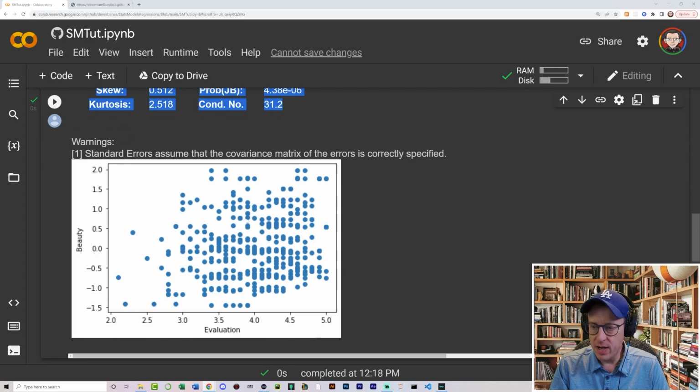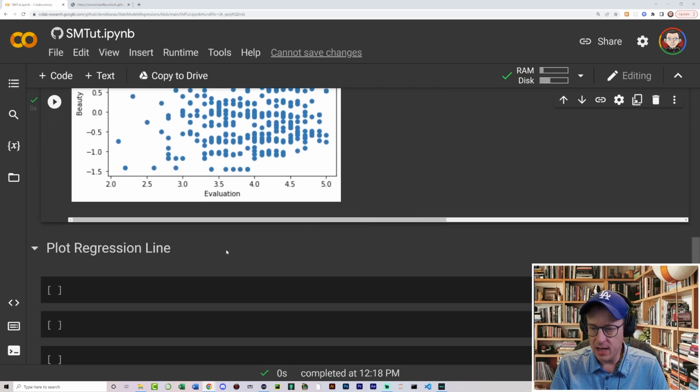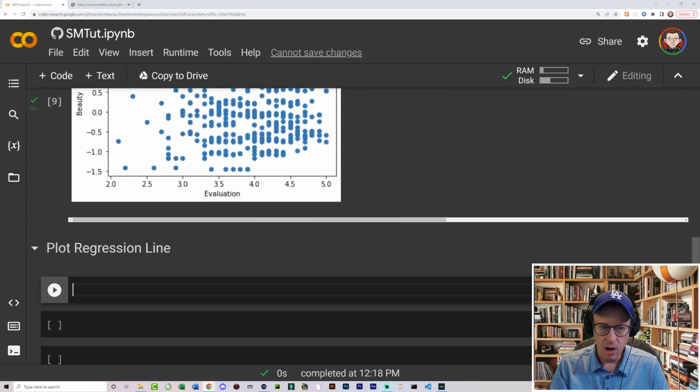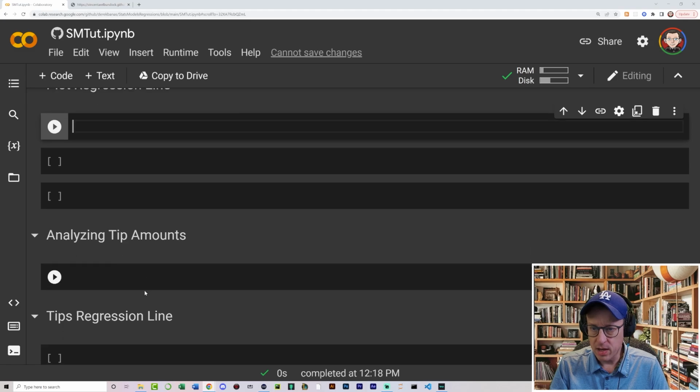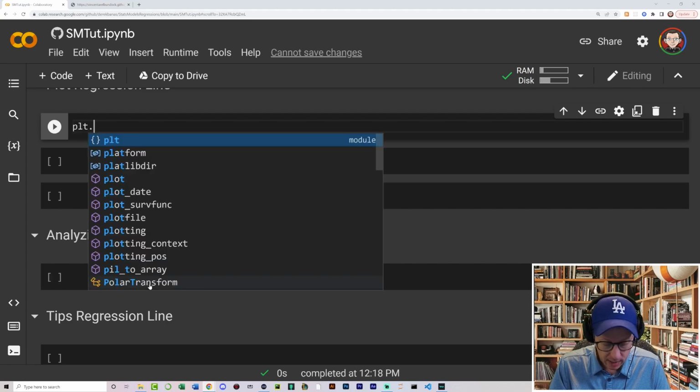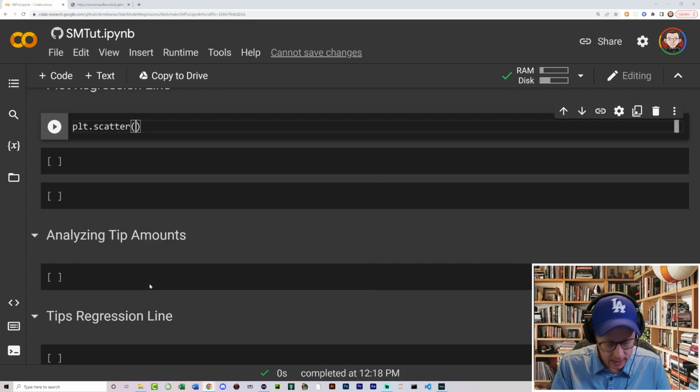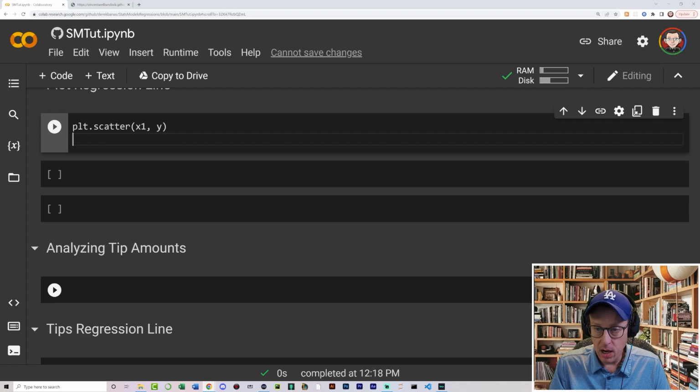Okay, so here is our scatter plot on beauty and evaluations of our teachers. And let's write some more code, because if I talk too much without writing code, I go crazy. What I want to do now is show you how to actually plot a regression line. I'm just going to go plot and scatter, and again we're going to use x1 and y. And let's throw our labels on here.